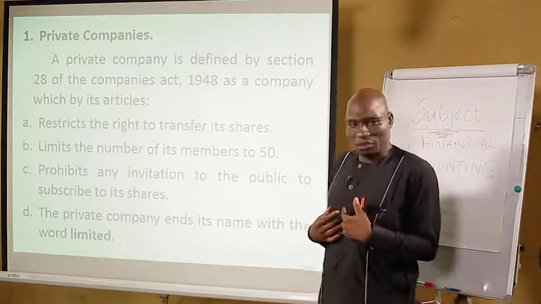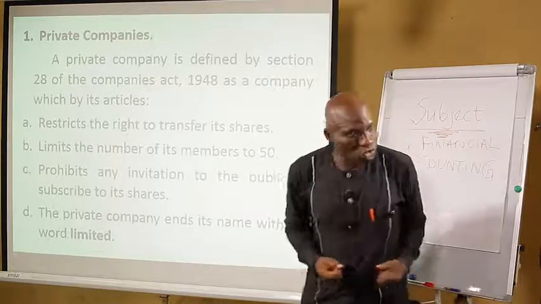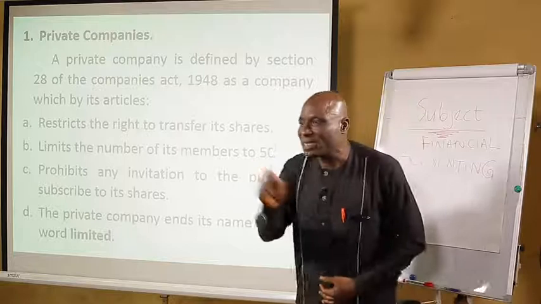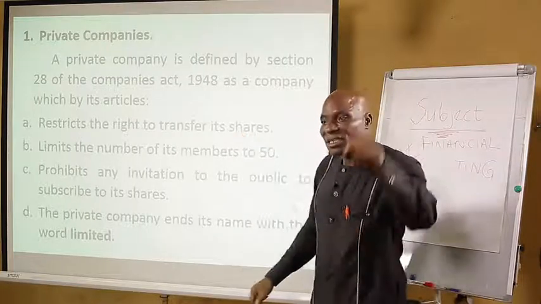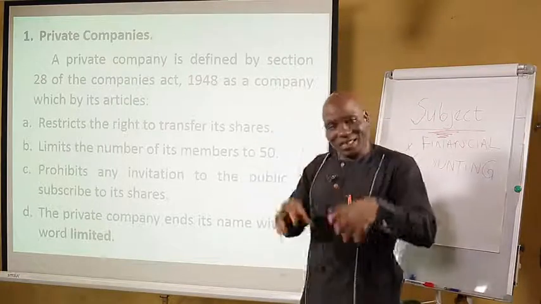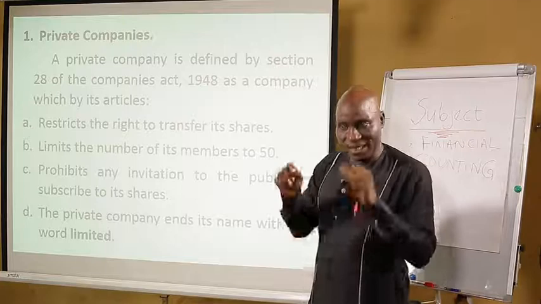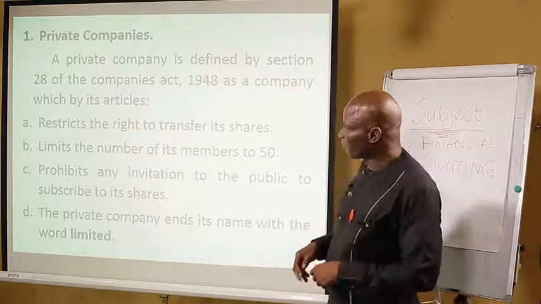I'm a shareholder in a private company. If I want to withdraw from the company, I have no right just to call my friend and sell the shares to him, or call my brother and sell the shares to him without the knowledge of the other shareholders. So that is what they say, shares are not transferable unless with the consent of the other shareholders.